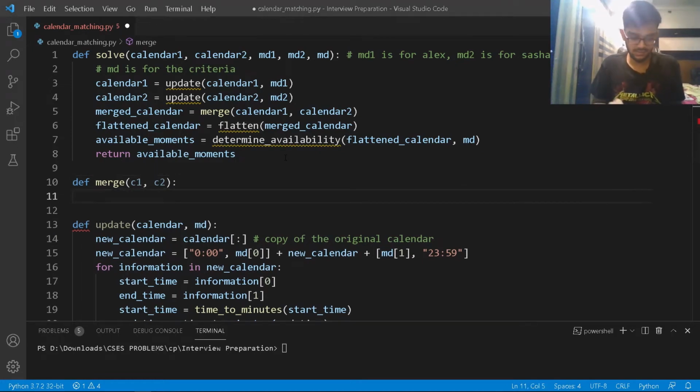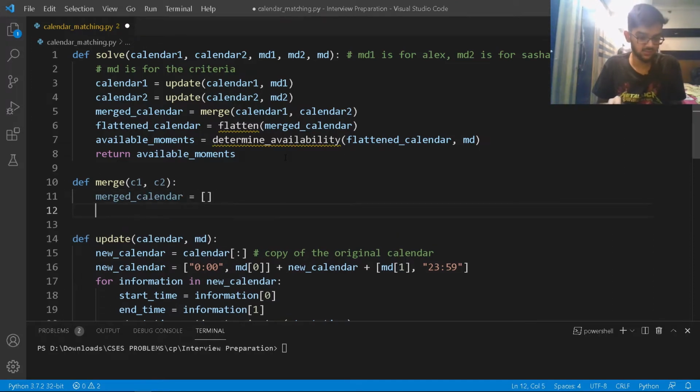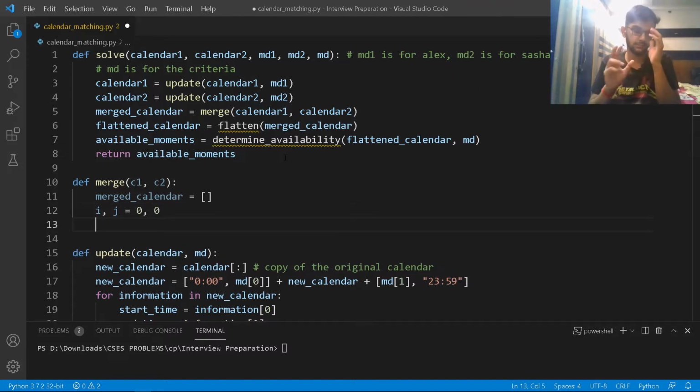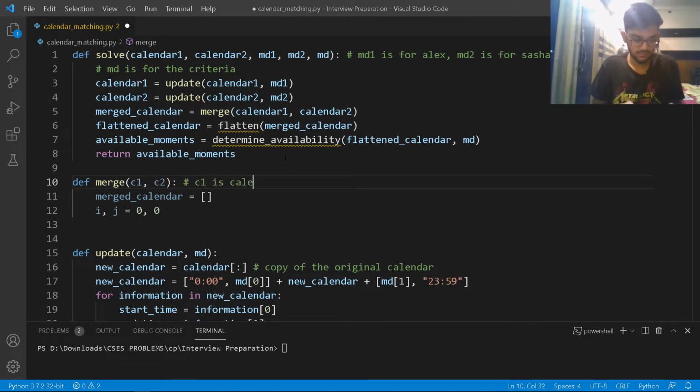C1 and C2, my merged calendar is actually empty as of now. Okay. I'll initialize two variables i and j. So these are the two pointers which will be pointing to the calendar 1 and the calendar 2. Well, if you're wondering what C1 and C2 is, so C1 is calendar 1 and C2 is calendar 2.